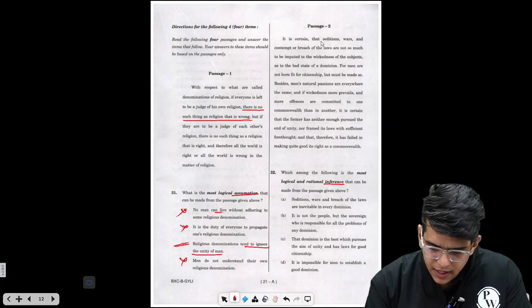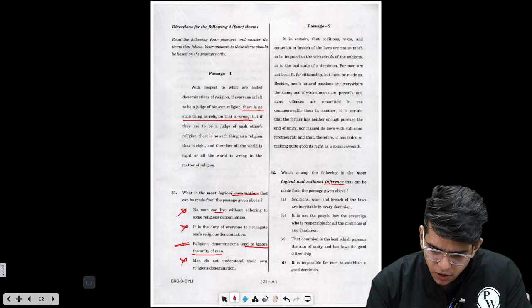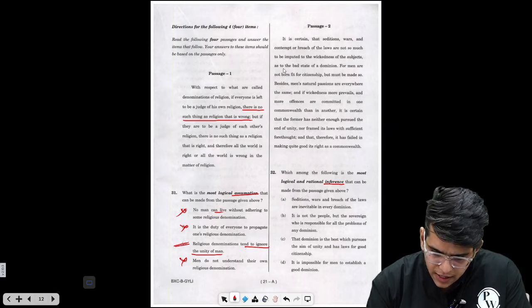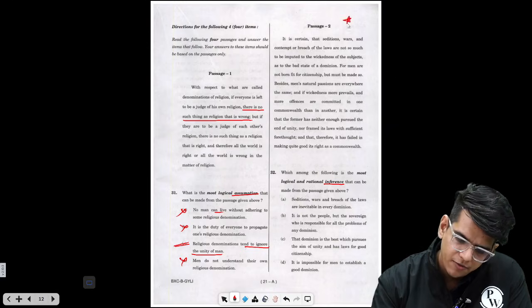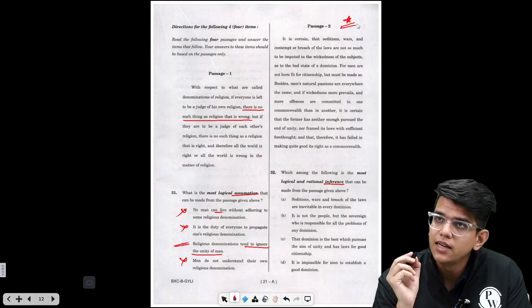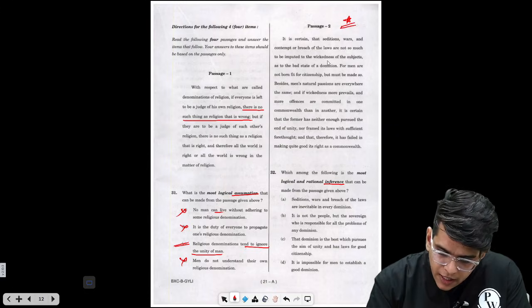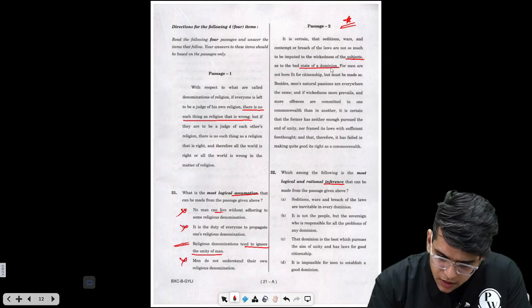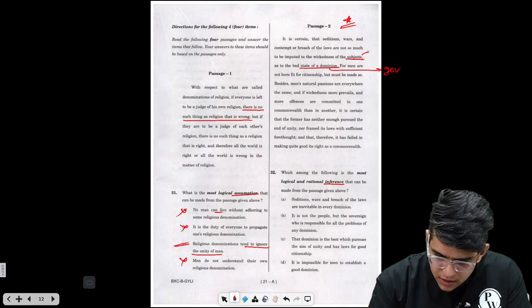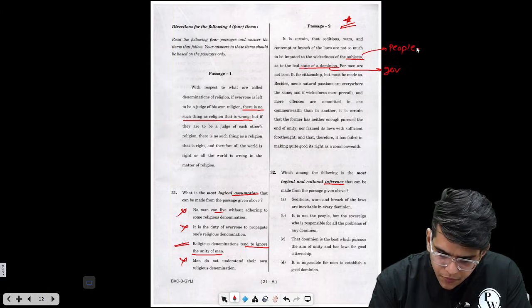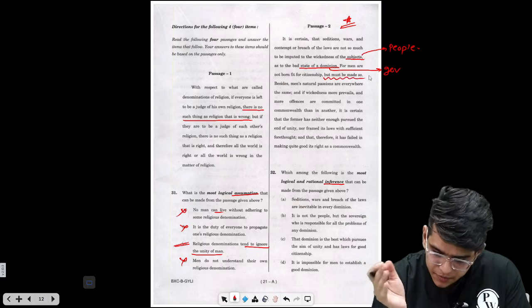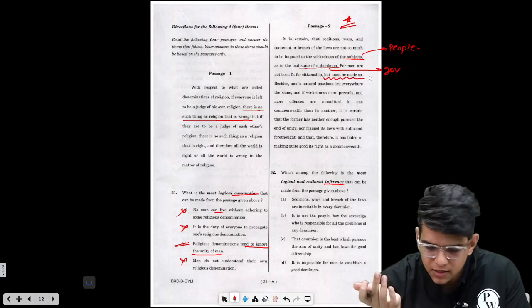It is certain that seditions, wars, and contempt or breach of laws are not so much to be imputed to the wickedness of subjects as to... This is now a very good question. Listen to this very carefully. Wickedness of the subjects, the people, right? As to the bad state of the dominion, government. This is the people. For men are not born fit for citizenship, but must be made so. Citizens are not born, they are made into good citizens.